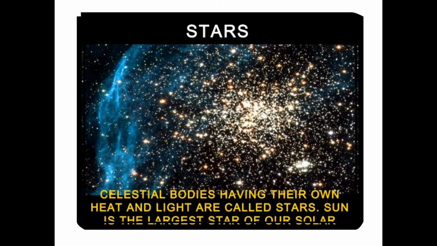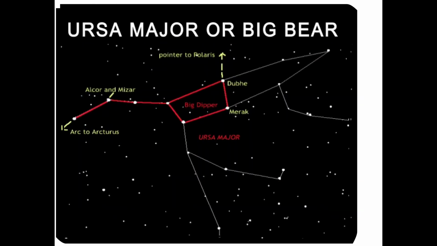We see a large number of celestial bodies shining in the sky. Some of them produce their own light, while others, like the moon, reflect the light received from the sun. So celestial bodies having their own heat and light are called stars. Sun is the largest star of our solar system. Our sun is an ordinary medium-sized star. It looks bigger than the other stars because it is closer to us than any other star.